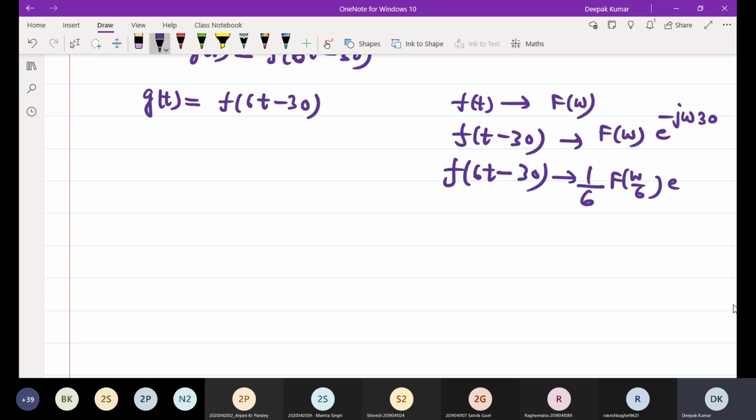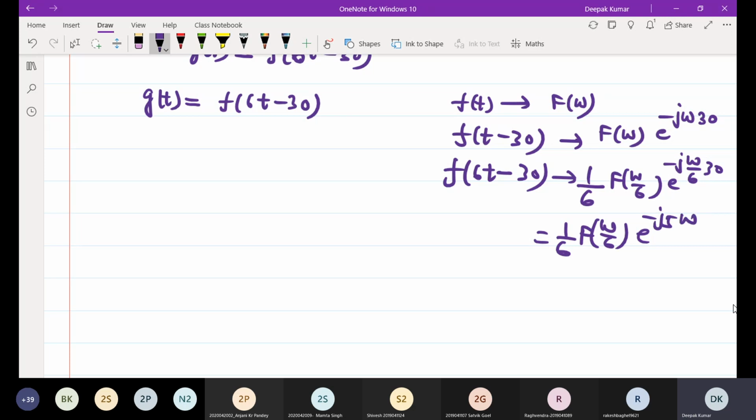Wherever omega is present, the same factor is used to scale all the omega frequency. So this will be equal to 1 by 6 F of omega divided by 6, e to the power minus j 5 omega.